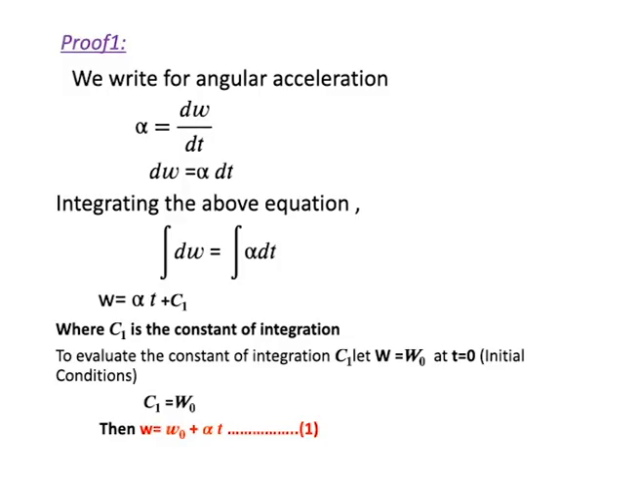Now c1 value is in this equation: omega is equal to omega naught plus alpha t. So this one is proved. The first equation, omega equal to omega naught plus alpha t, is proved using the angular acceleration formula. And now another one, the second one.